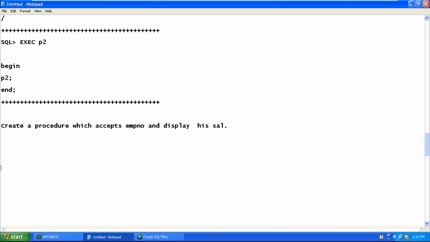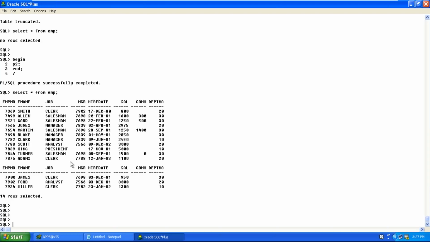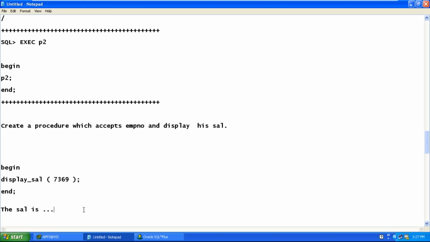For example, look from the output point of view. Begin. How to invoke it? We invoke it from inside begin and end, isn't it? Let's name the procedure display_sal, the name of the procedure which you are planning to create. That procedure should accept employee number. If I pass employee number 7369, the output I should get is the salary. What is 7369's salary? 800. This is what I want.